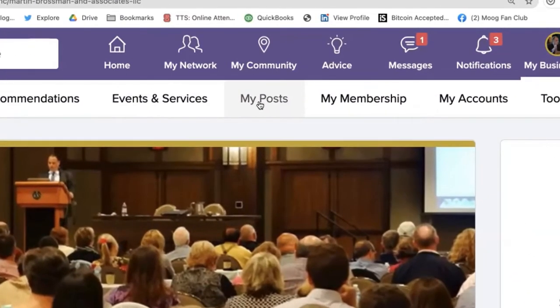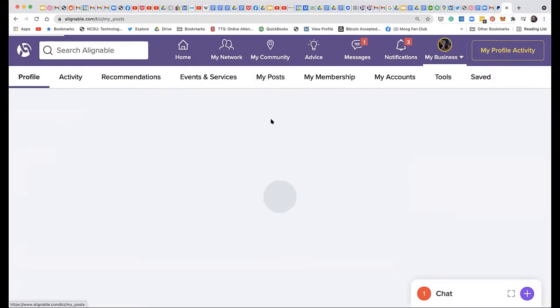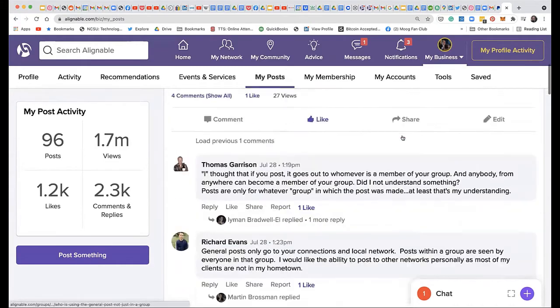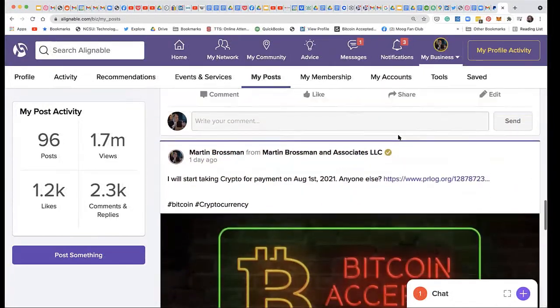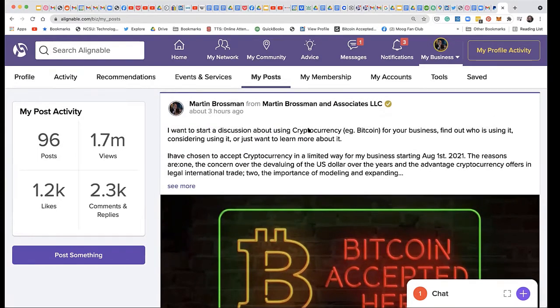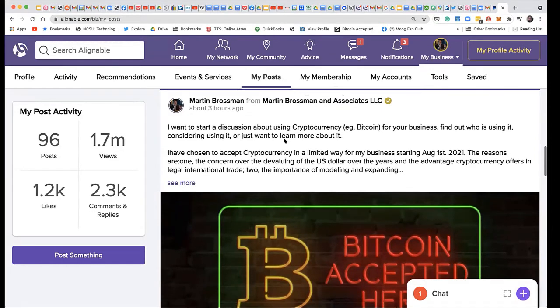But here, my posts. This is showing all my posts in groups or other areas. So I posted something in a leaders group, seeing how other people are using it. And if we come down further, let's get right here. This is the post that I made 3 hours ago using what Jane just explained, and it shows up here. This is where you'll find it because often we'll post things in a system and we'll go, now where do I go to see what it is? What did I do with that one? Exactly. They're all here, all your posts. So it's a nice thing you can check and see what's going on in communities.